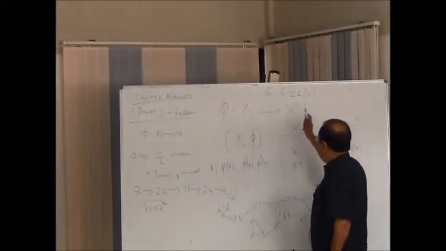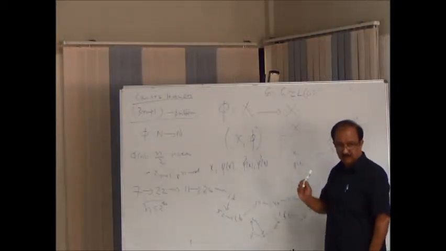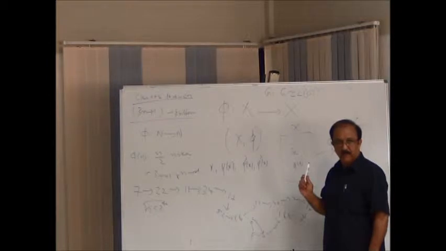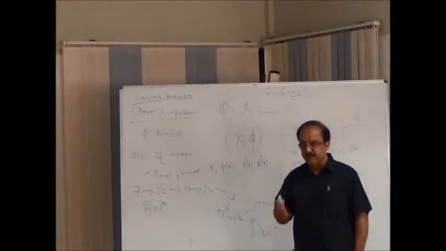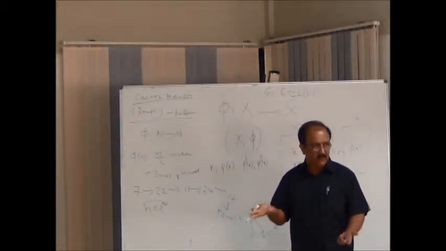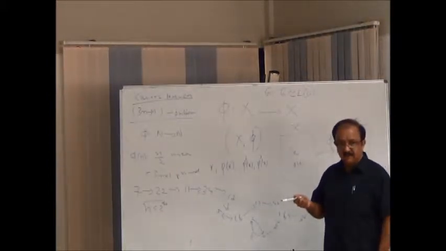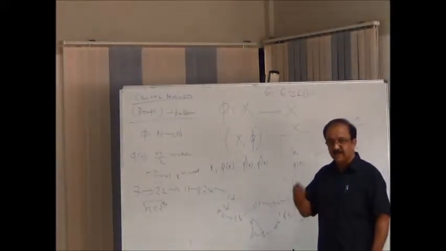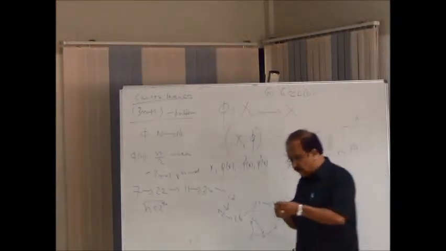Now, the second question is, I am given L of G. I want to find the root. Is it uniquely determined? Are there non-isomorphic graphs with the same line graph? That also we know the answer from your MSc textbook. The last one is repeatedly using the line graph operator. What can you say?